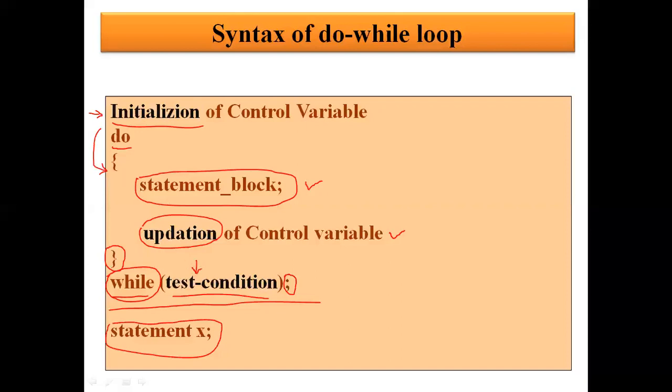Now this test condition would be evaluated. If it is true, then control will go back to the starting point here. And again, this block will execute and updation will take place. If this condition is false, then it won't go back, but it will immediately come out of the loop and proceed further to the statement X.